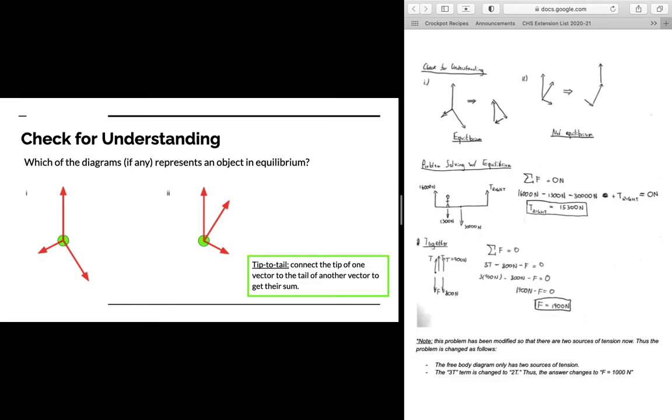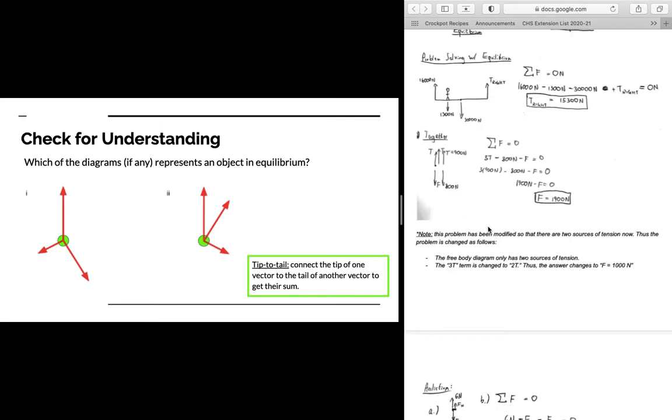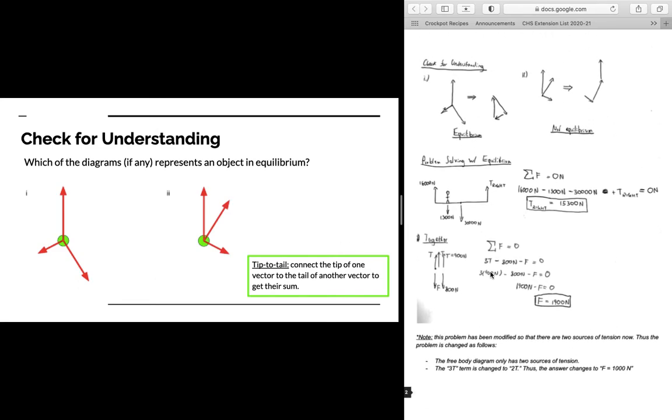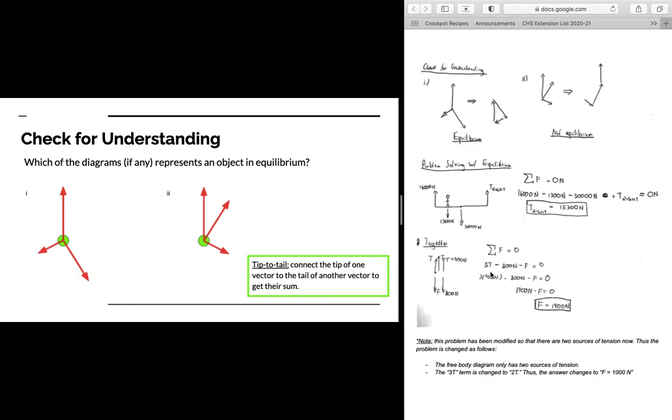Now, let's do a quick check for understanding, okay? So which of the diagrams, if any, represents an object in equilibrium? You can pause the video and work on this if you'd like, or we can go through it together if you'd like to do that, okay? So which of the diagrams, if any, represents an object in equilibrium?